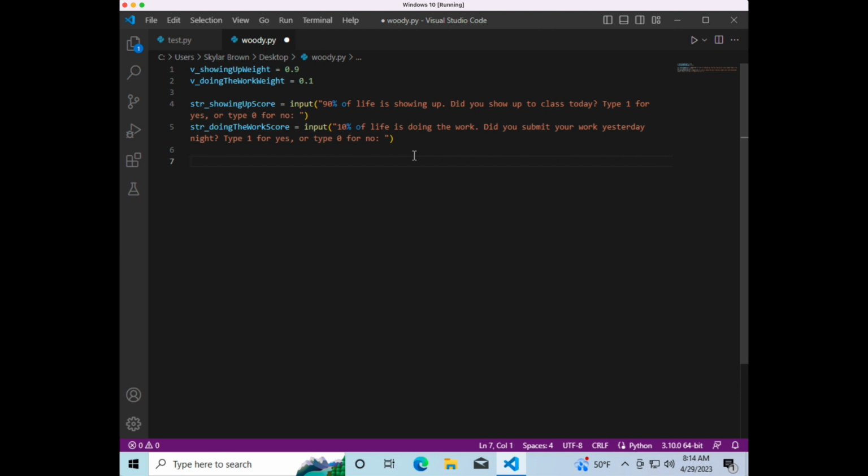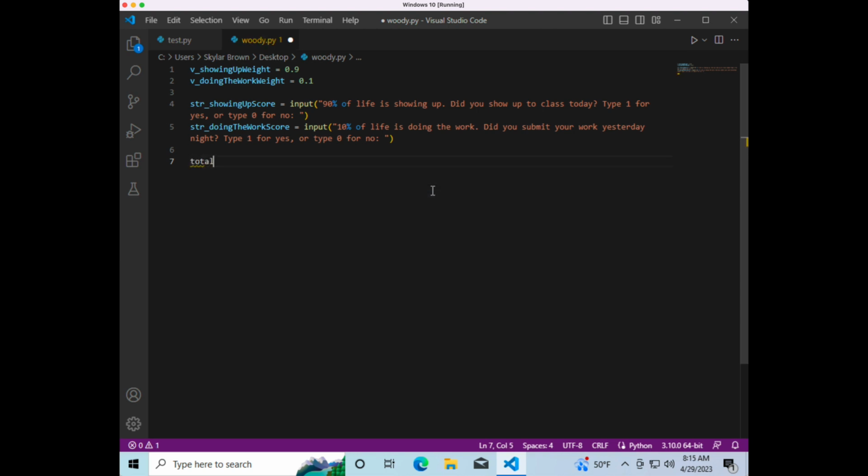So an integer is a whole number, right? And float is what we have similar to the weights, where it's 0.9, 0.1, any non-whole number can be a float. And that's a float because it would be shown on the graph if we were to make a graph. So let's convert the user's input into integers.